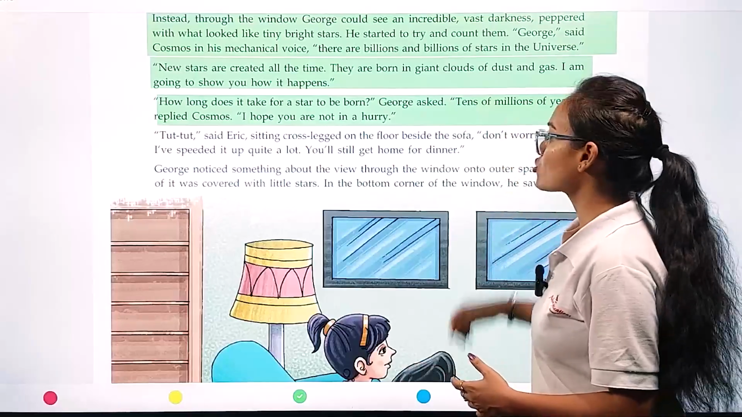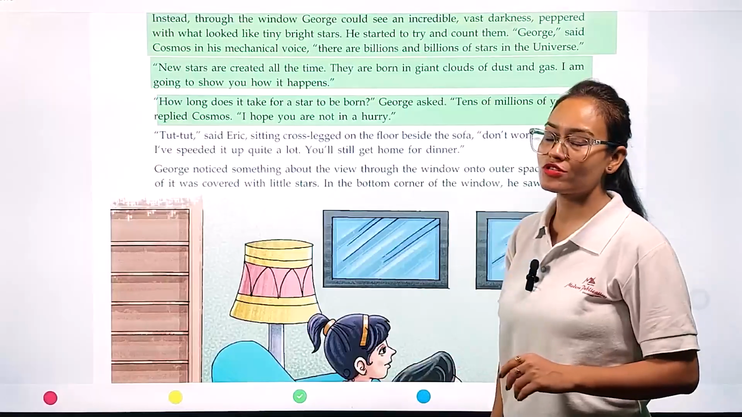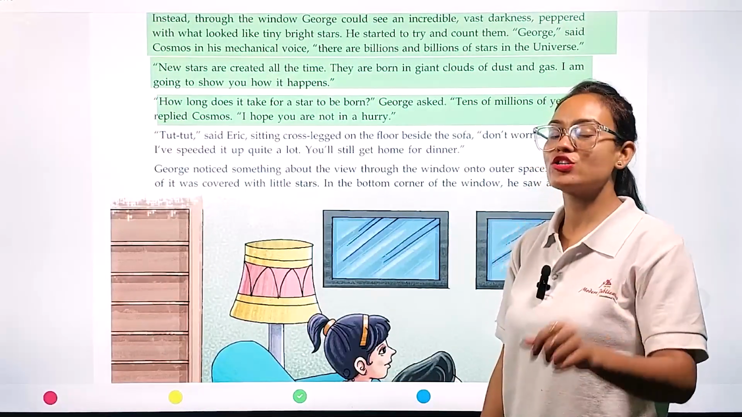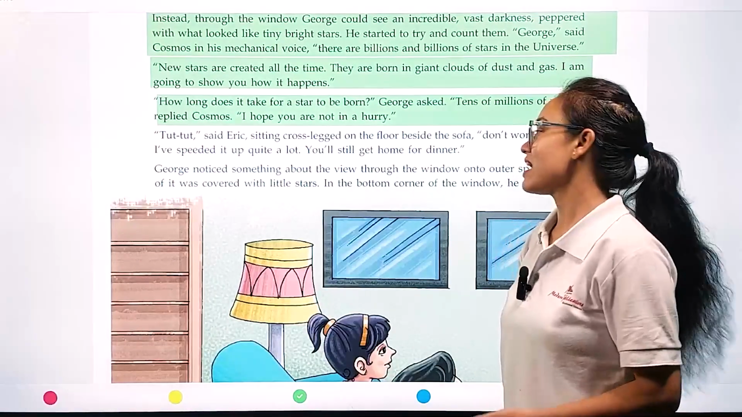"Tens of millions of years," replied Cosmos. "I hope you are not in a hurry." Cosmos replied immediately, tens of millions of years. "George, I hope you are not in a hurry. You are going to have to wait to see the formation of the stars."